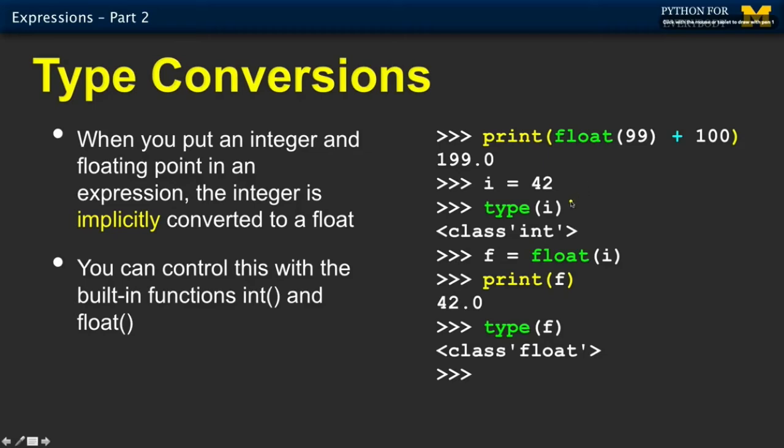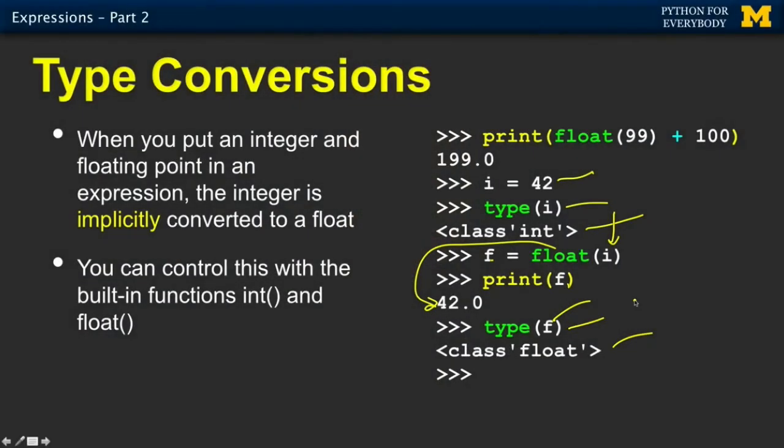If we look at I is 42, and we ask what type it is, well, I is an integer. We can take a variable and pass it into the float function and get back 42.0. That 42.0 comes back. And we say, what kind of thing is in F? Well, F is a float, right?